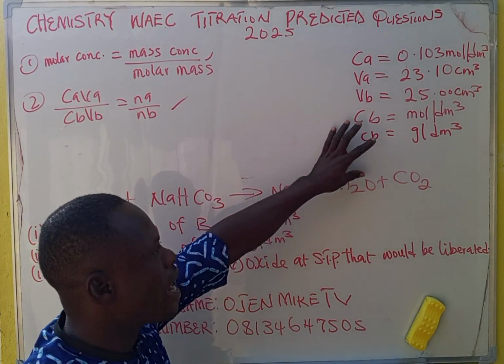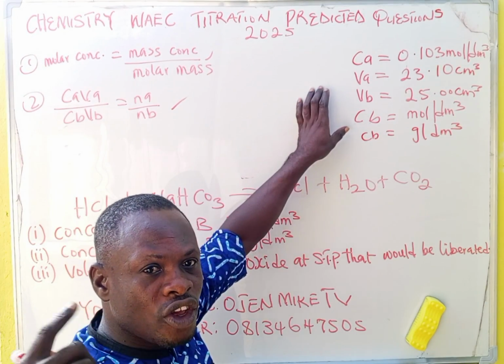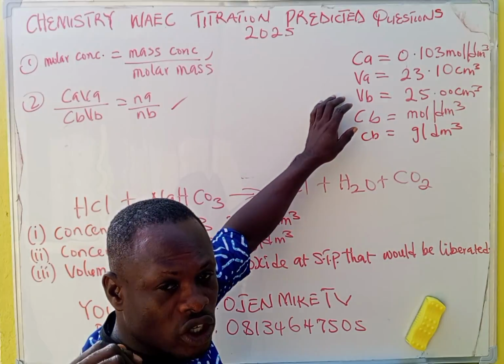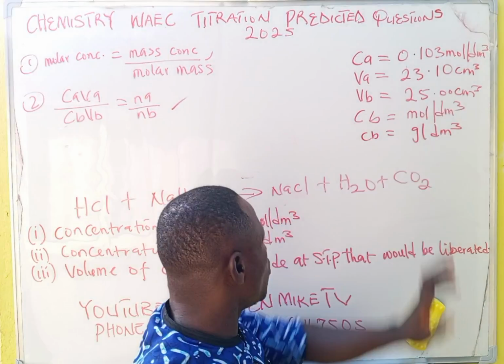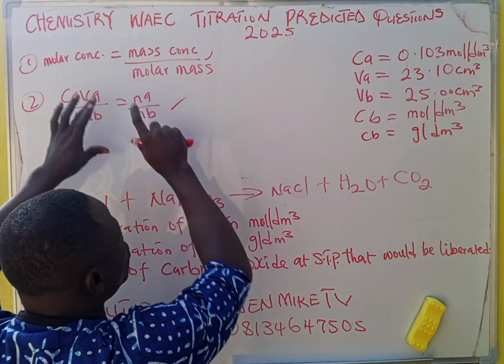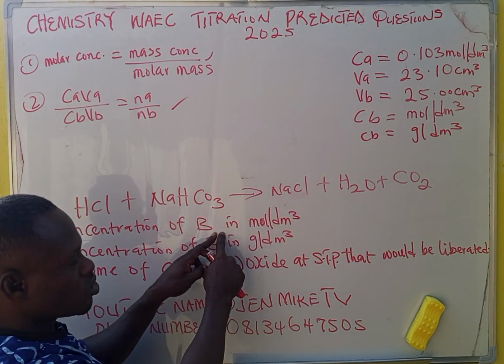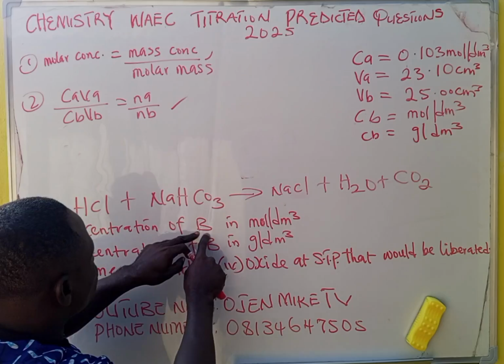Now I told you that our endpoint has already been determined. If you are watching this video for the first time, just go to Ojema YouTube channel. Our endpoint is 23.10. Now we'll use this formula to solve this first one.